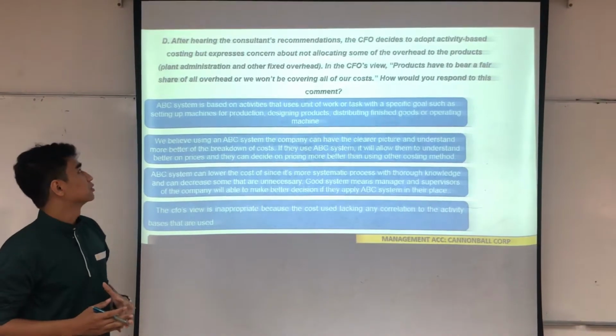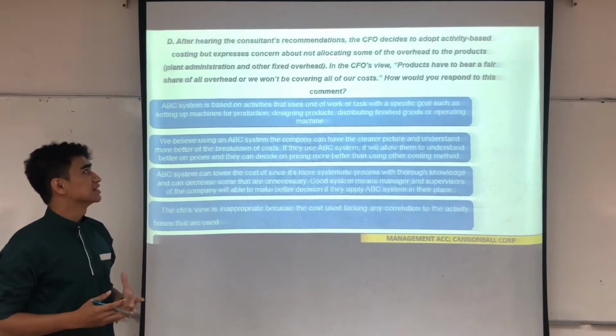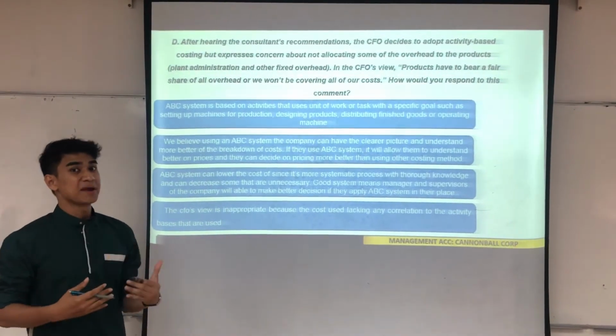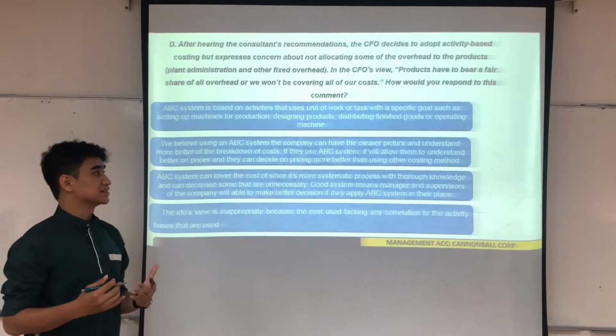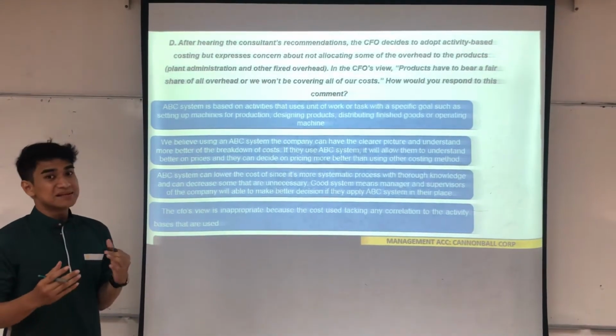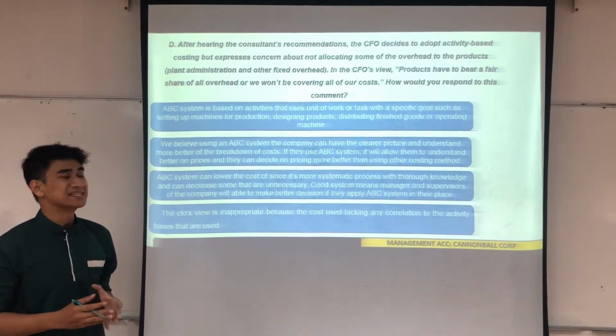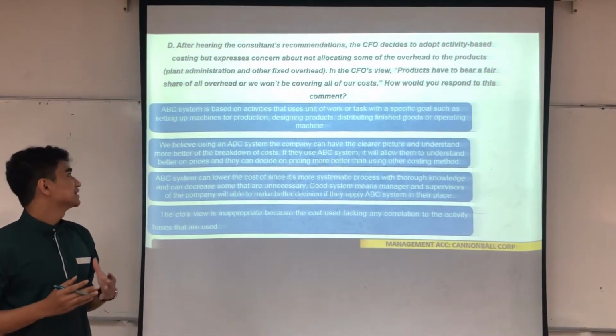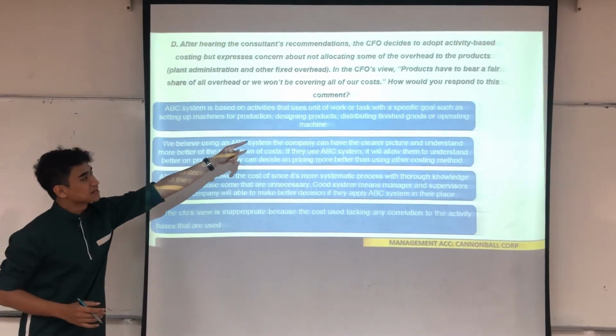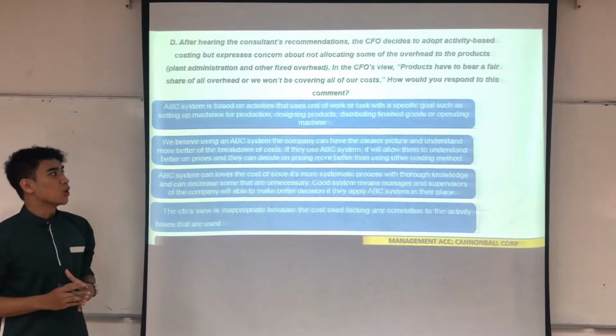Now we would like to comment on the CFO's response about expressing concern about not allocating some of the overhead to the product, which is plant adaptation and other fixed overhead. So now we're going to comment on why this is not a good thing. Because basically, the ABC system is based on activities that use units of work or tasks with a specific goal, such as setting up machines for production, designing products, distributing finished goods or operating machines.